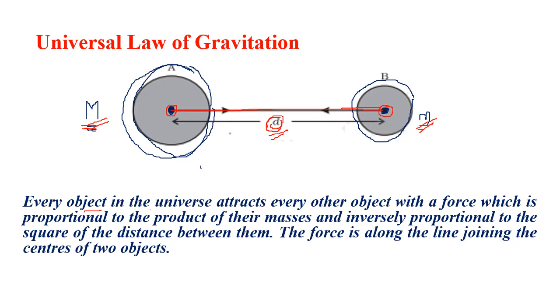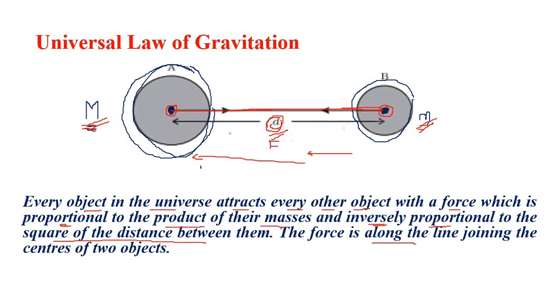Every object in the universe attracts every other object with a force. Means these two bodies will attract each other with a force. The force is proportional to the product of their masses, and inversely proportional to the square of the distance between them. And where is this force acting?